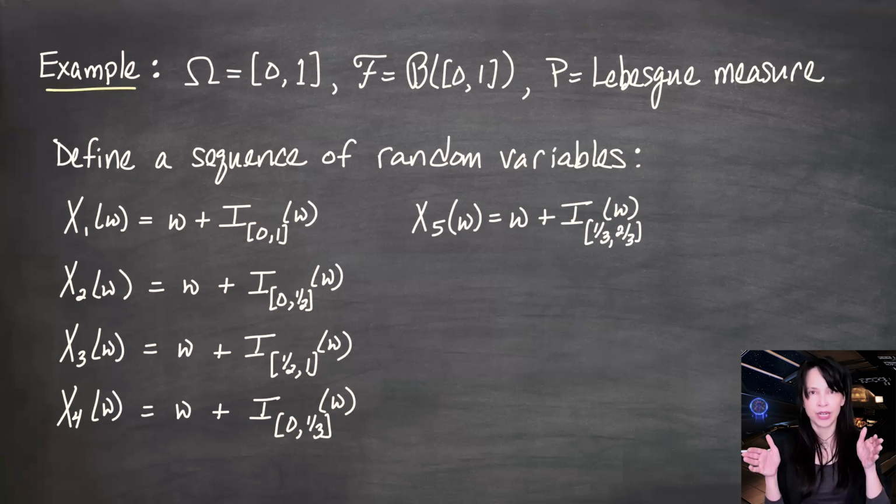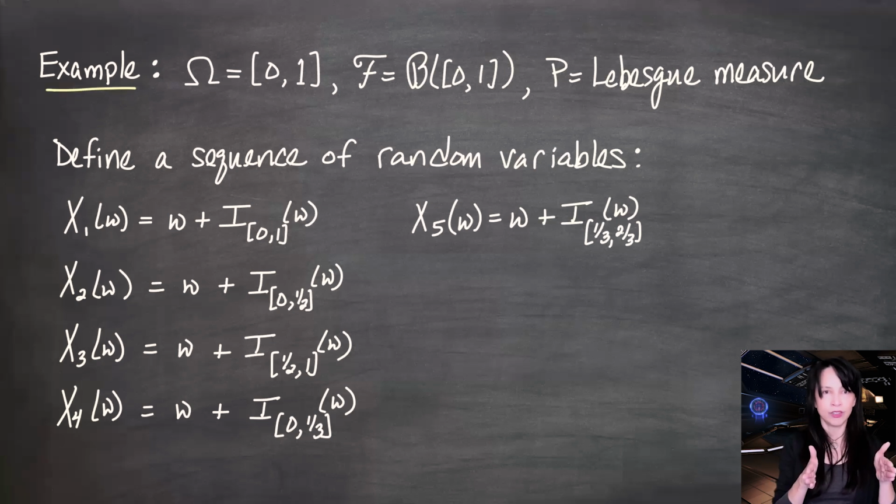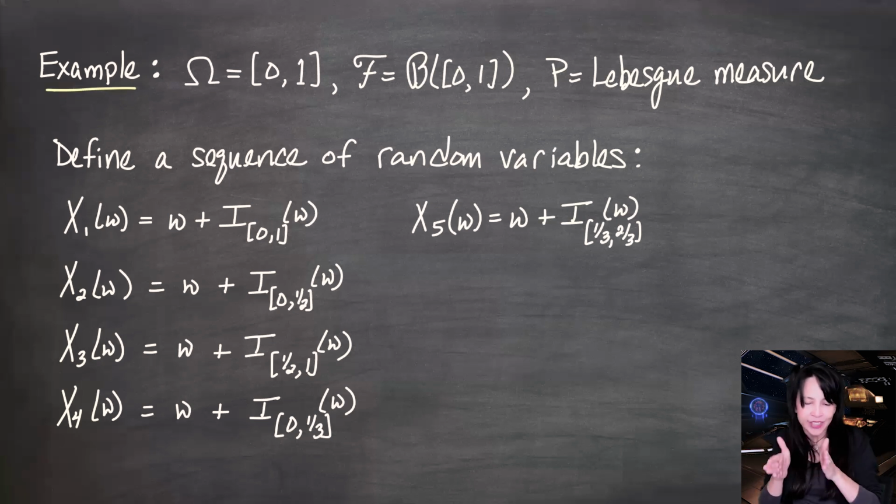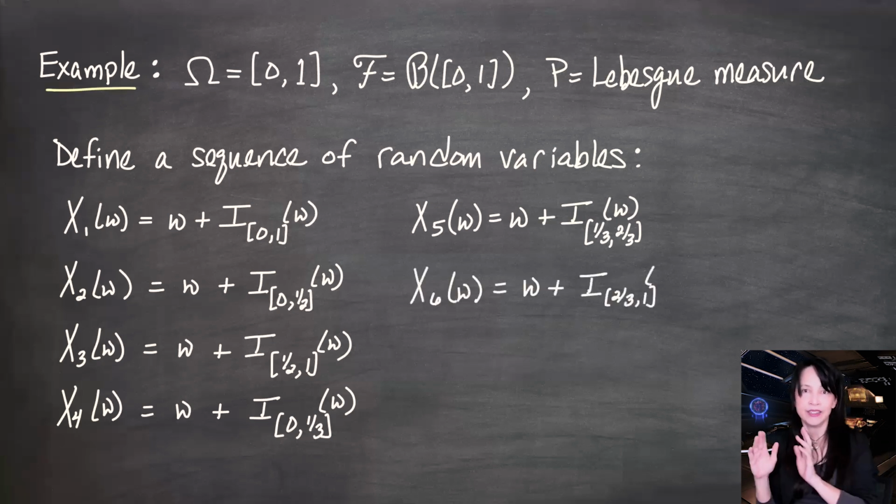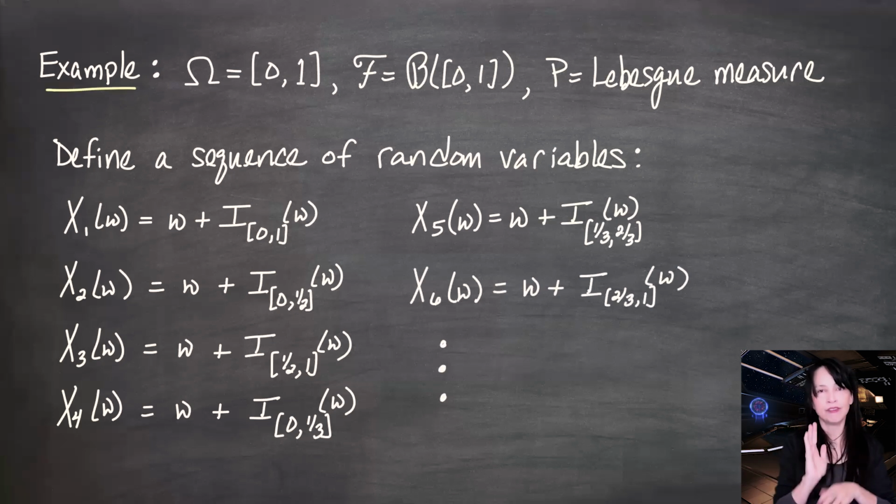So 0 to 1, 0 to 1/2, 1/2 to 1, 0 to 1/3, 1/3 to 2/3, 2/3 to 1, 0 to 1/4, 1/4 to 1/2, 1/2 to 3/4, 3/4 to 1, and so on. This one's a little hard to write down with a general formula. Now, I haven't given you an X to say, show this converges in probability to X, but what might you guess that this limit would be?